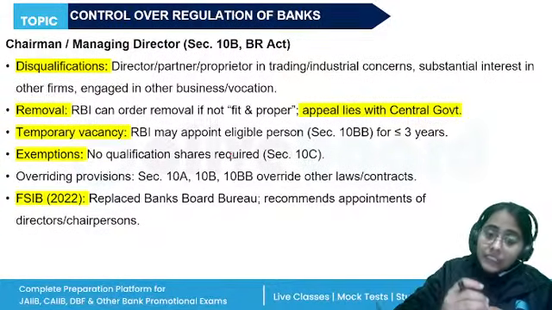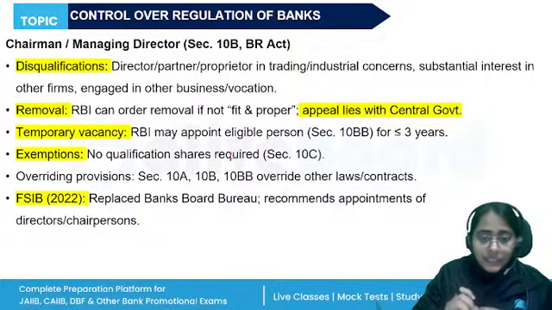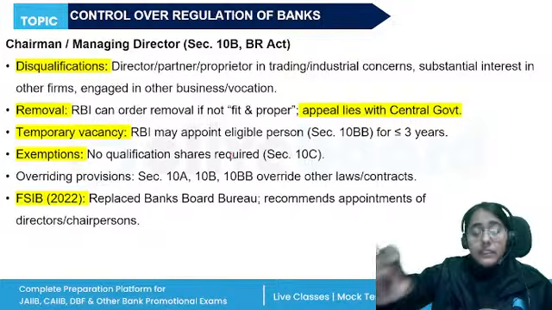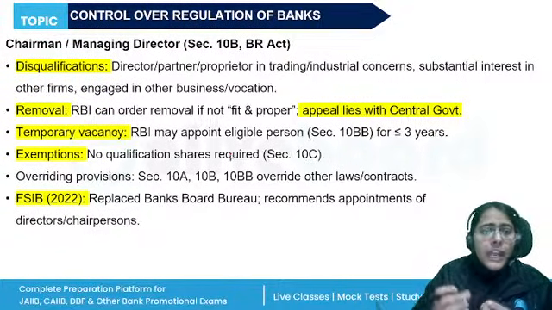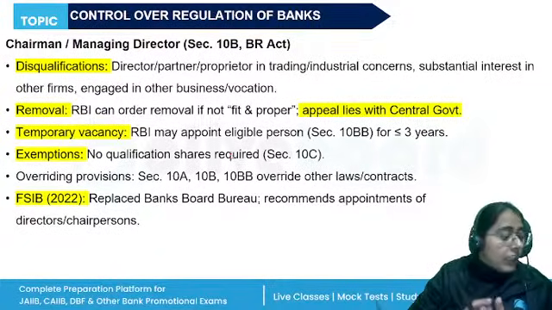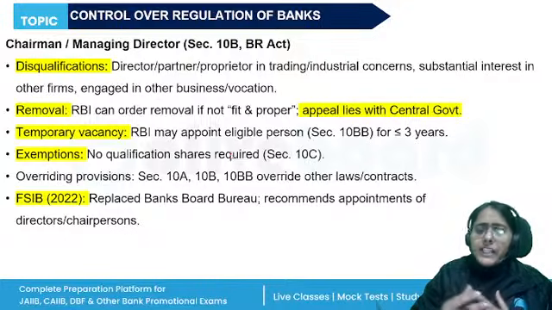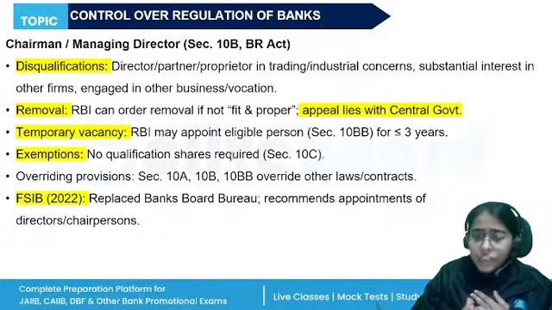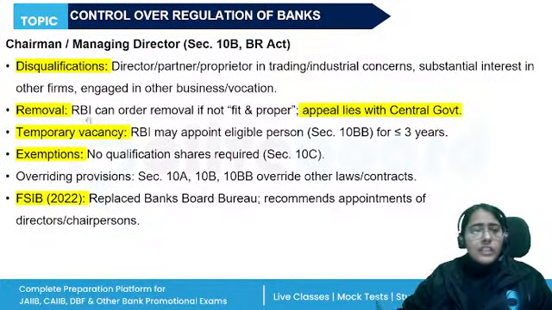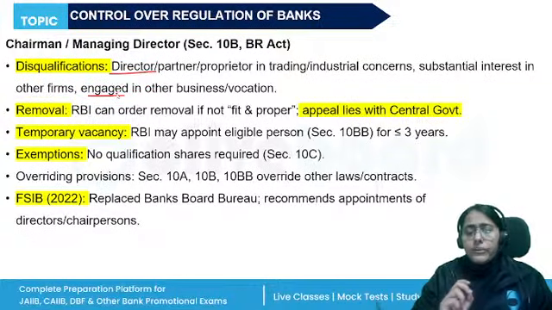If they are a director of any company other than the banking company, or if they are a partner in a trading concern, or have a substantial interest, more than 10% of the capital of any other trading company. If they're a director, manager, managing agent, or partner of a commercial concern, or they're engaged in any other business or vocation, such person will not be eligible to be appointed as a chairperson.